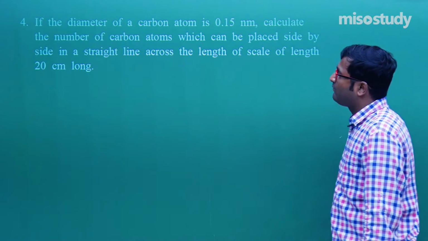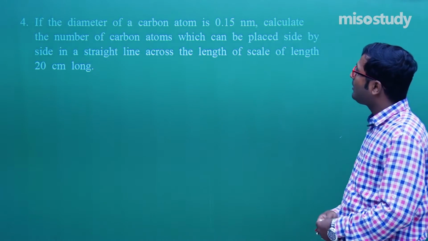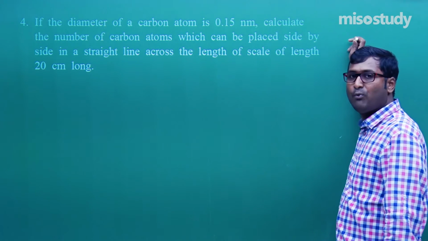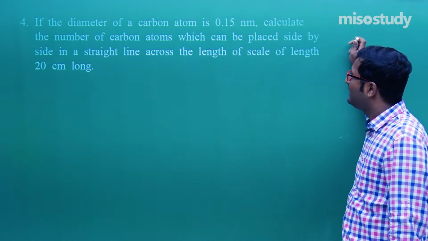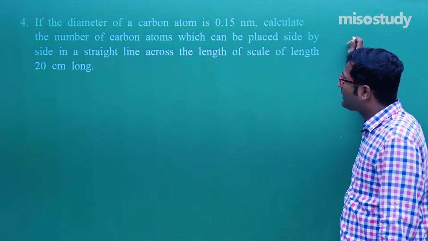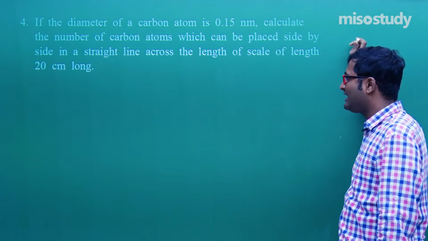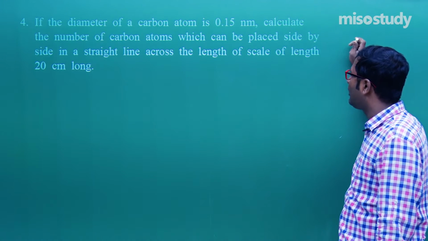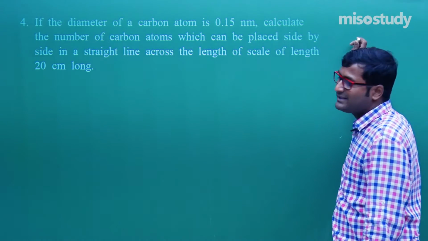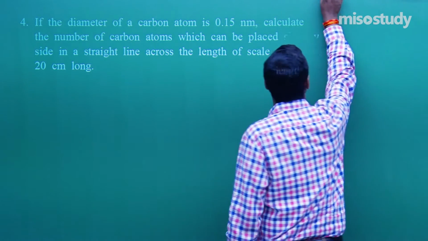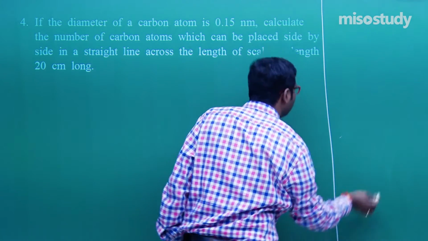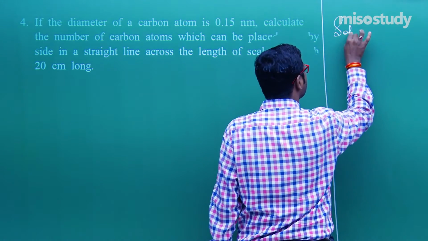Now question number 4. If the diameter of a carbon atom is 0.15 nanometer, calculate the number of carbon atoms which can be placed side by side in a straight line across the length of a scale of 20 centimeter length. What is given here? Read the question.